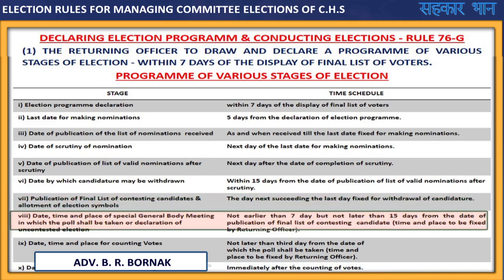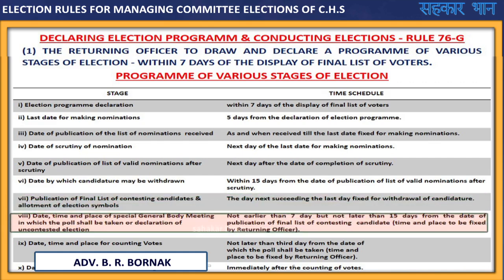The next stage, date, time and place of special general body meeting in which the poll shall be taken or declaration of uncontested election. That time period given is not earlier than 7 days but not later than 15 days from the date of publication of final list of contesting candidates, and this time and place is to be fixed by the returning officer, but the days must be not earlier than 7 days and not later than 15 days.